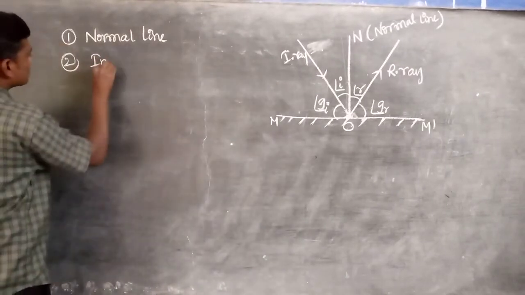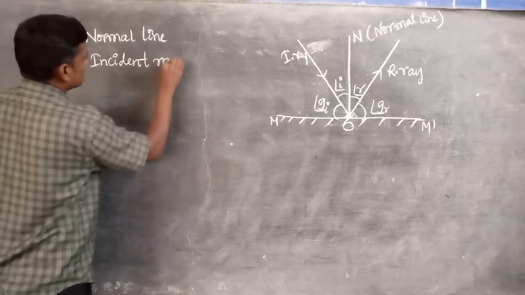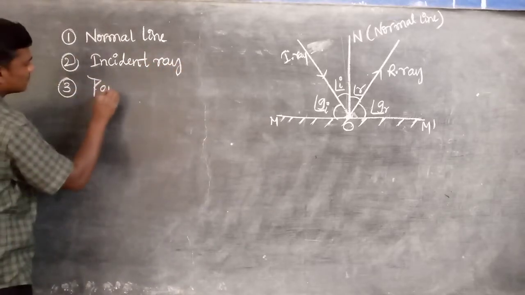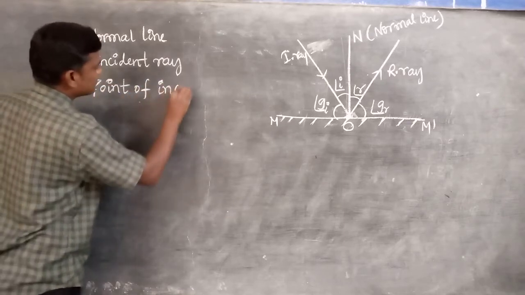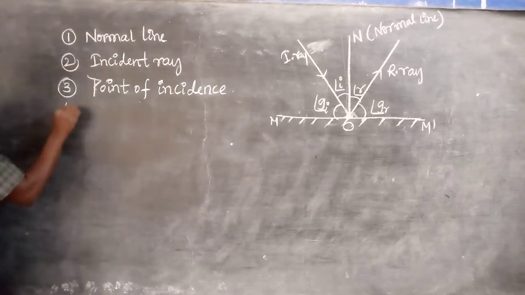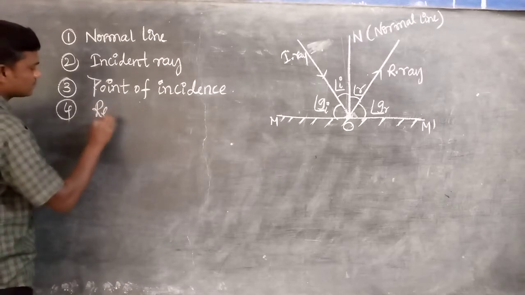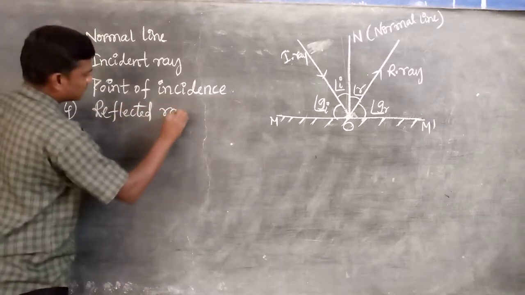The third one is the point of incidence. The fourth one is the reflected ray.